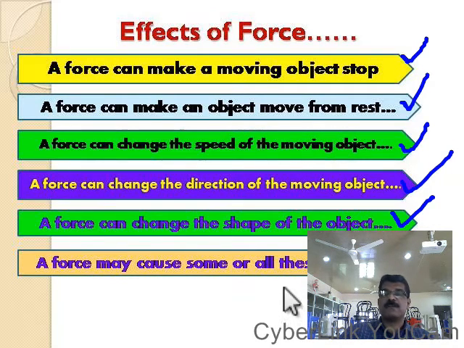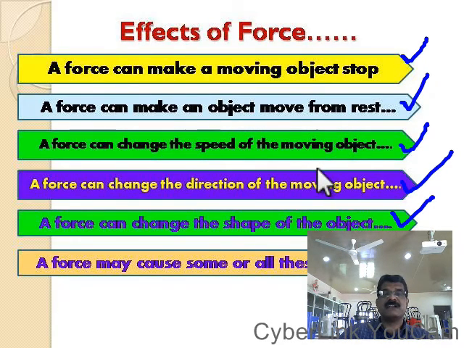The direction of the ball changes. So what I want to say is that when we apply a force, either one or two or sometimes all the different effects may take place simultaneously, at the same time. Force can bring either one or two effects or all the effects at a time.